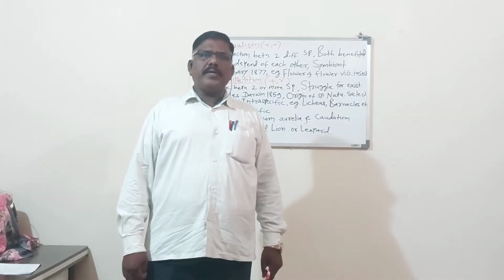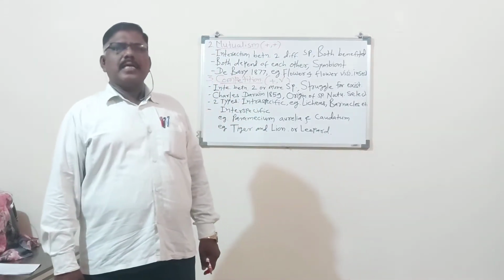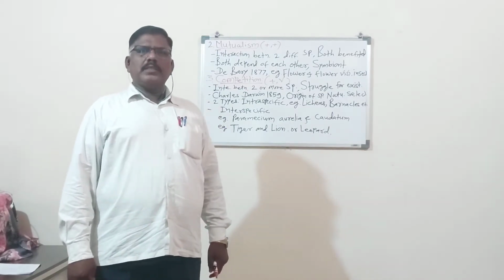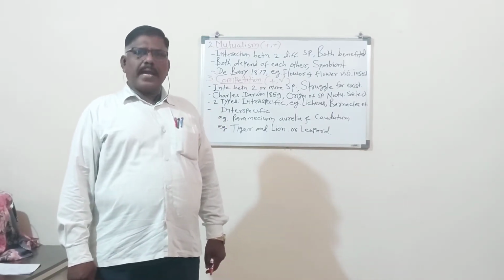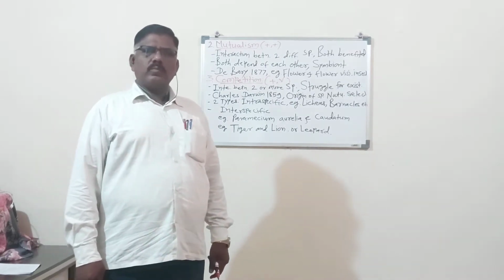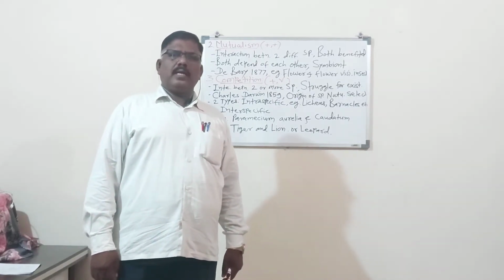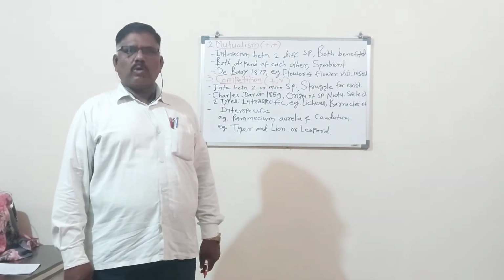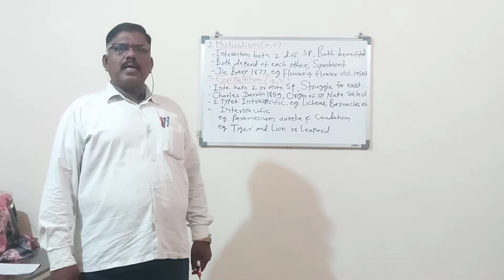The first biotic interaction is commensalism, denoted by the bracket positive and zero. One is in benefit and the other is not in any loss or harm. That is commensalism.